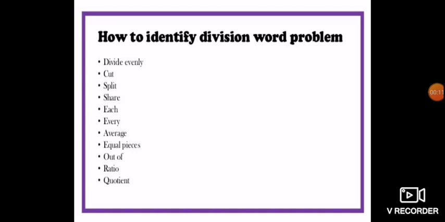So today we will revise how to identify a division word problem with its keywords. These are a few of the keywords which help you to know that you are supposed to do division in this word problem. The first are: divide evenly or cut, split, share, each, every. These words are very common in all the word problems.